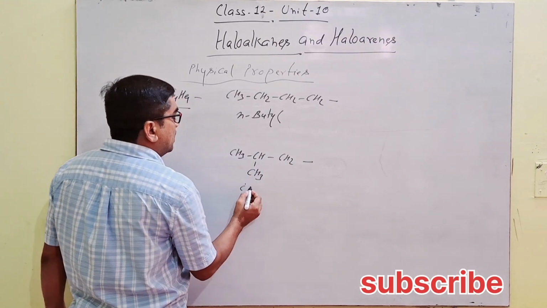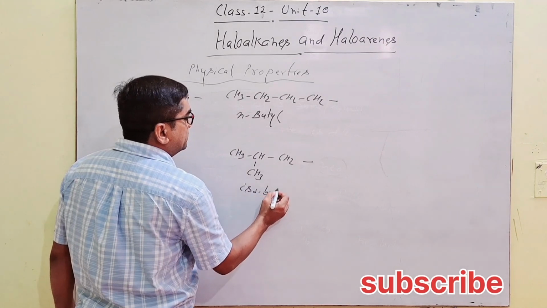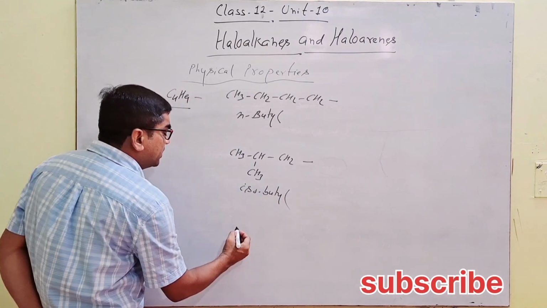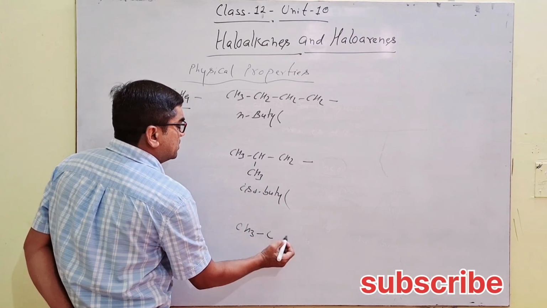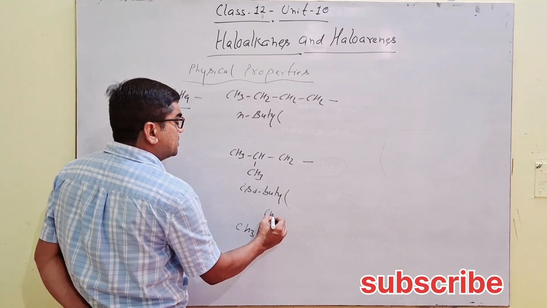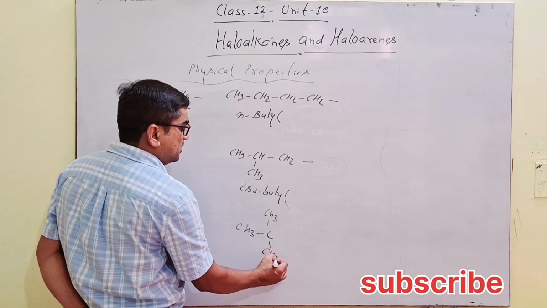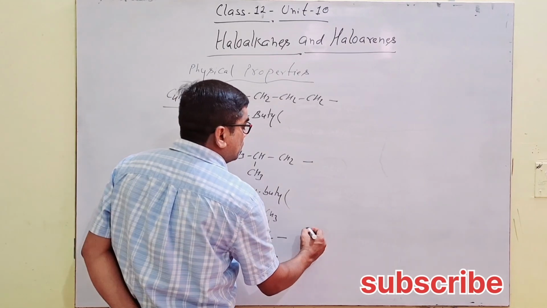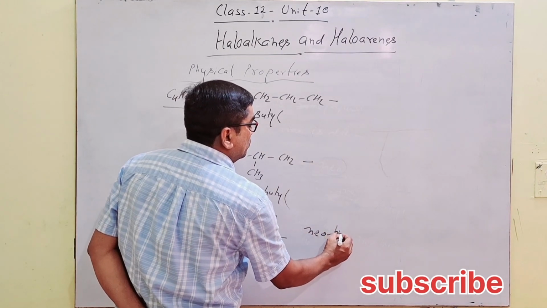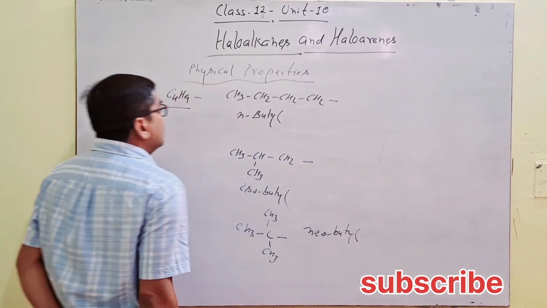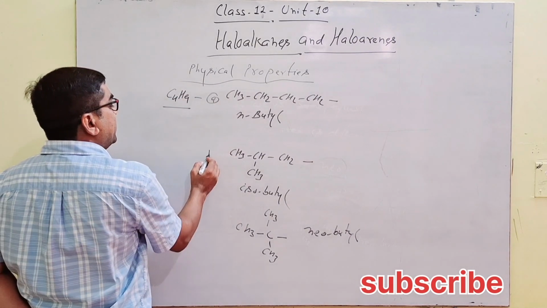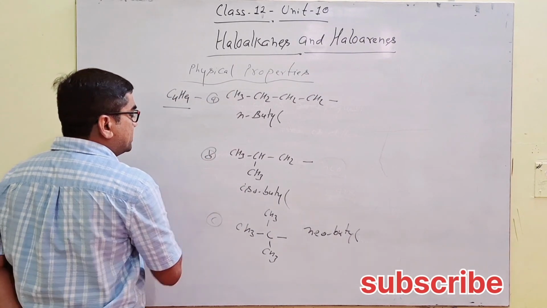This is called isobutyl. The third one is CH3, CH3, CH3, and this is called neobutyl. So this is first case A, this is B, and this is C.